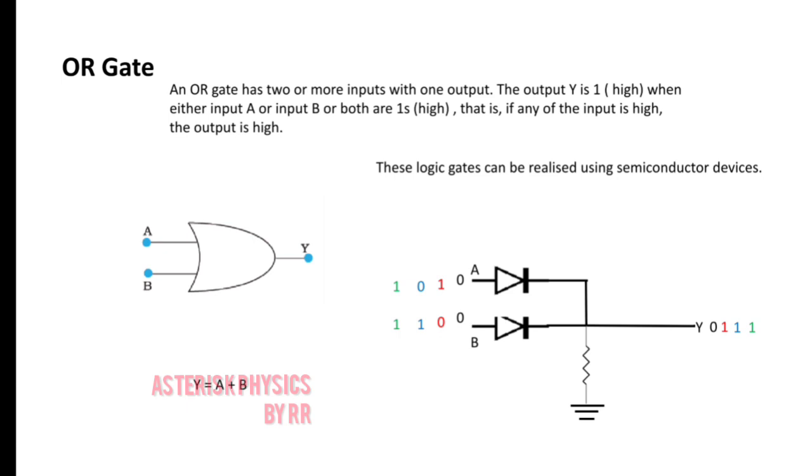The Boolean equation, the OR equation is Y is equal to A or B. You have to read it as A or B.